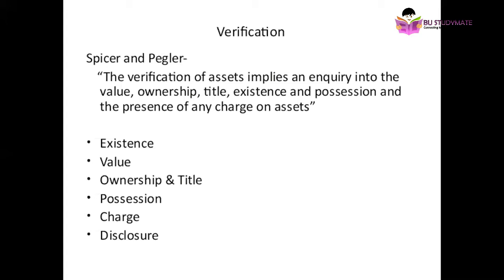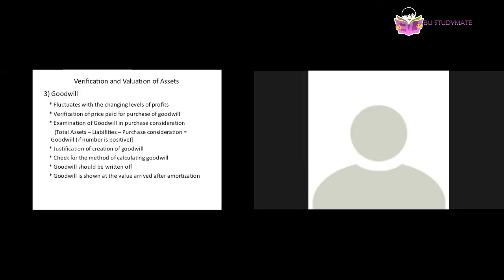Then he will see the possession, that means under whose control the asset is, which person is currently using it. And charge and profits, because goodwill will be mainly calculated based on the profits. I think you have studied this in valuation of goodwill, in the 3rd semester corporate accounting subject.